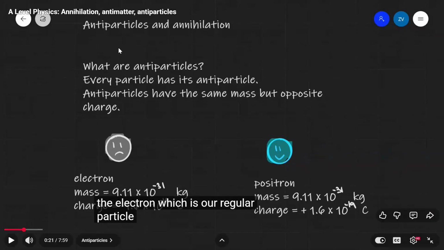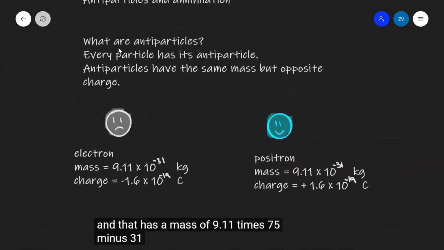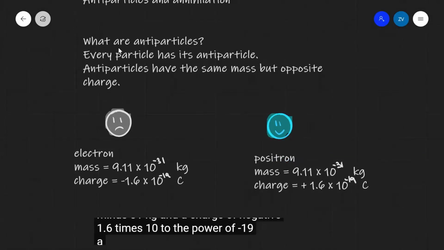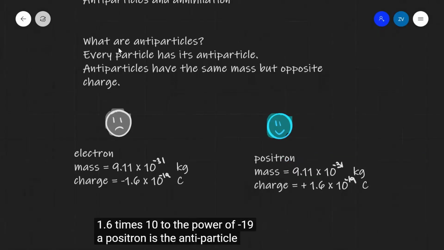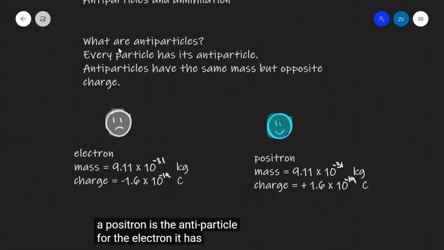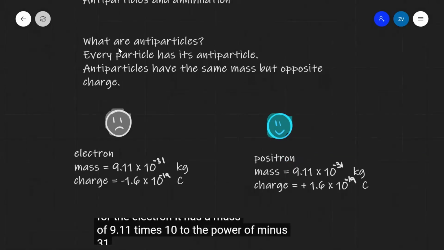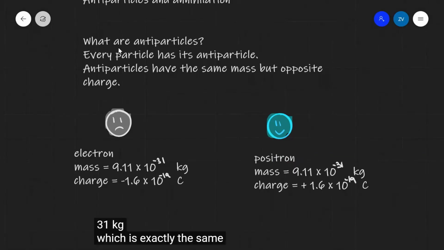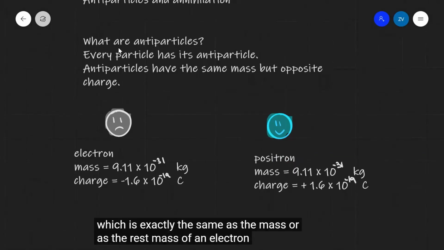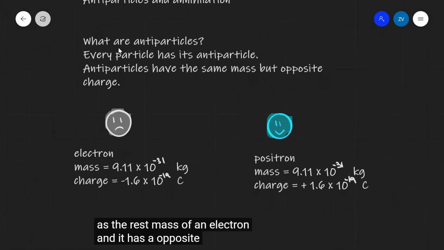That has a mass of 9.11 times 10 to the power minus 31 kg and a charge of negative 1.6 times 10 to the power of minus 19. A positron is the antiparticle for the electron. It has a mass of 9.11 times 10 to the power minus 31 kg, which is exactly the same as the rest mass of an electron, and it has an opposite charge, which is plus 1.6 times 10 to the power of minus 19 coulombs.